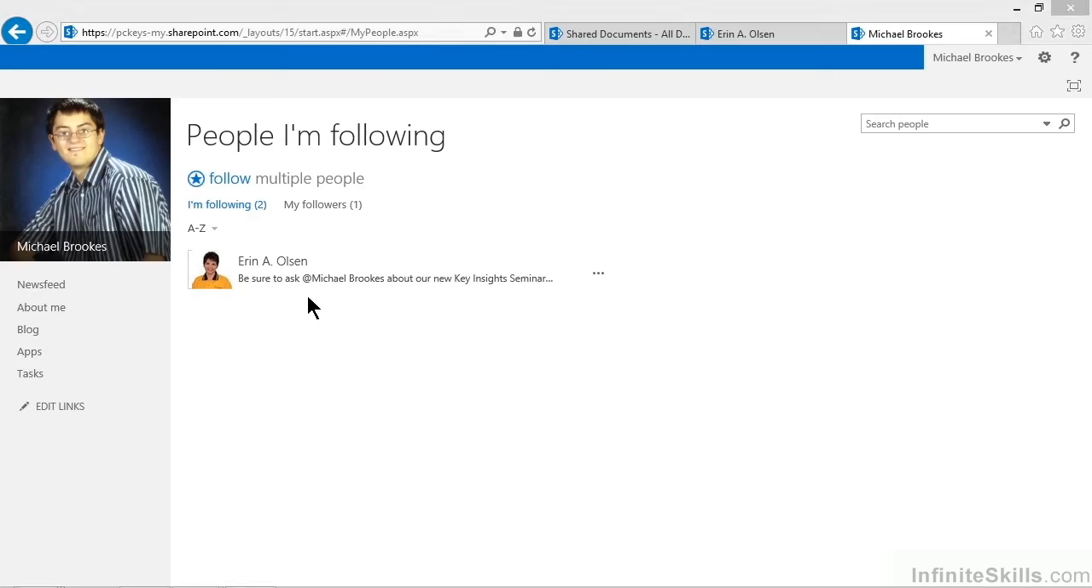As the people that you're following work in SharePoint, you will get your newsfeed built up with their information, their blog posts, their comments, their ratings, and a variety of other information. All you need to do is come into your newsfeed, and you'll be able to quickly and carefully review all of that information in one place instead of having to go from site to site.